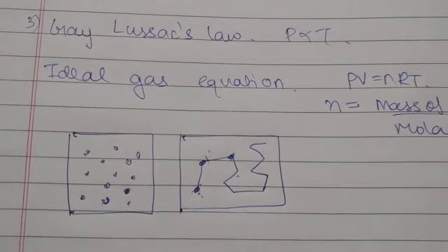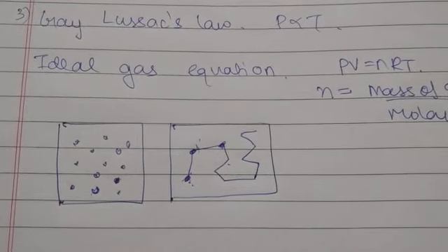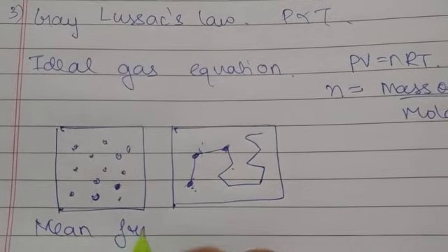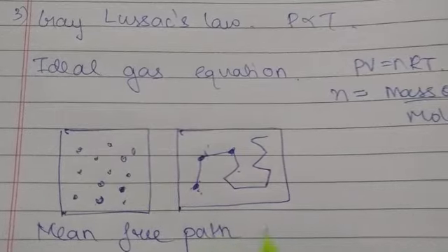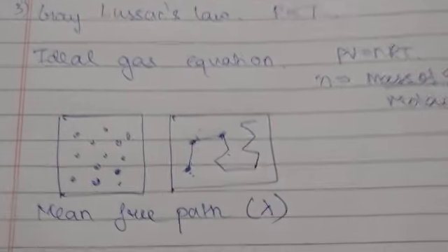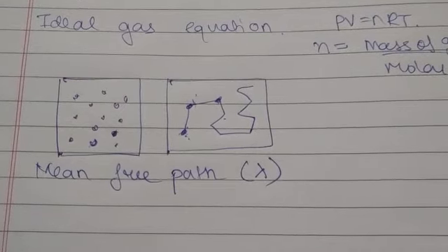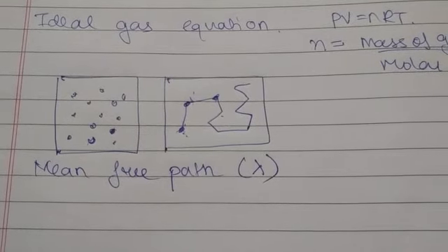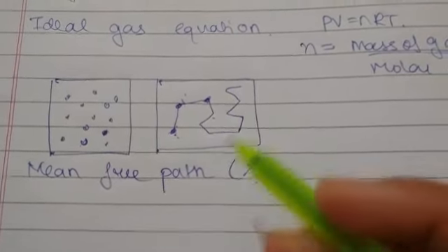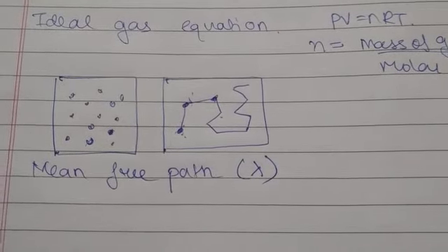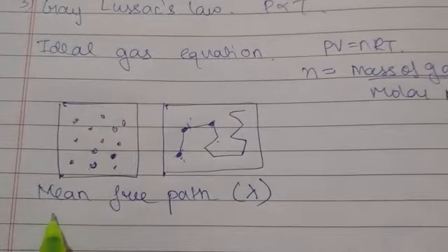In such a case we define a term called mean free path. Mean free path, which is denoted by the letter lambda, is the average distance covered by a molecule with constant velocity between two successive collisions.